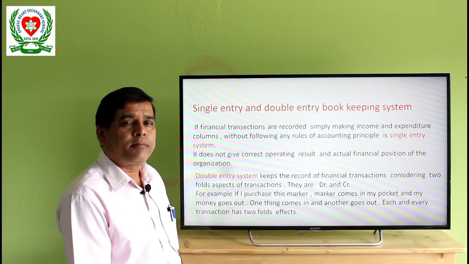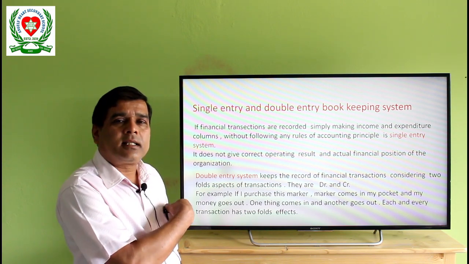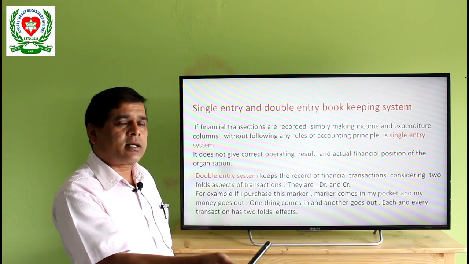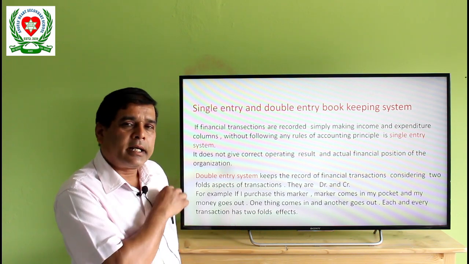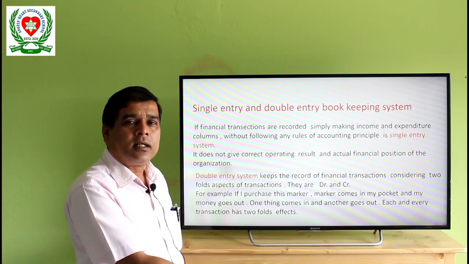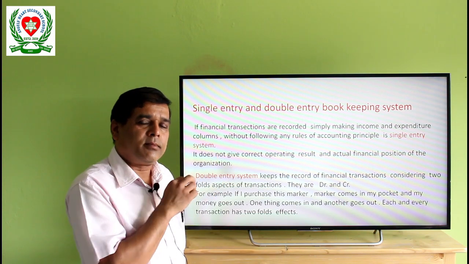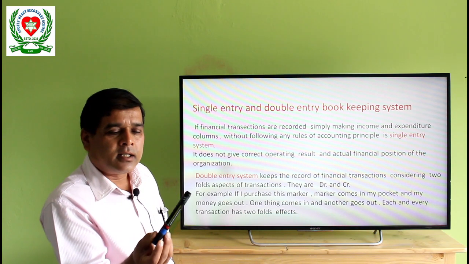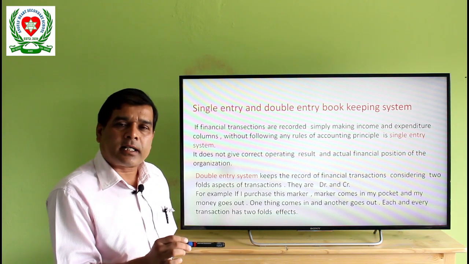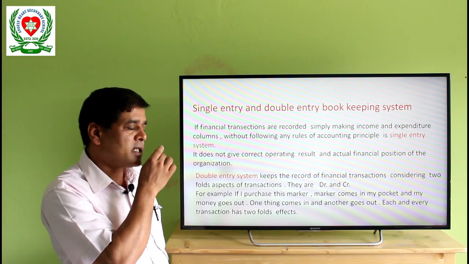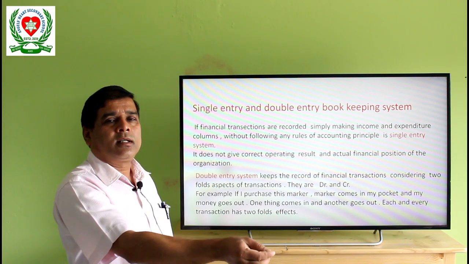For example, if I purchase this marker, a marker comes into my pocket and my money goes out. While purchasing one item, only one marker, two transactions are affected. The marker comes in and money goes out.